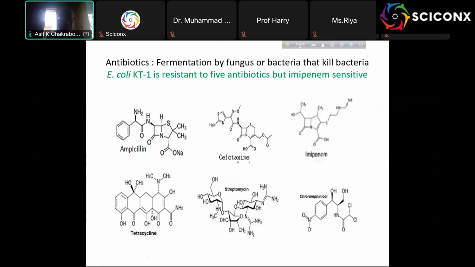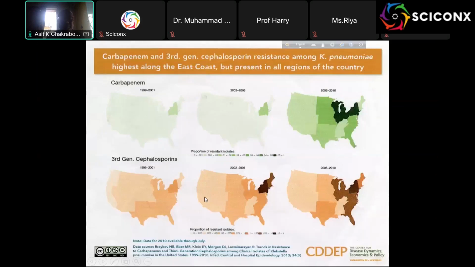And they are now very much useless because inactivating genes are developed in the plasmids of bacteria. We always find some US statistics. This is a very old slide, 10 years old, and we see that in the New York area carbapenem-resistant bacteria prevail, and also cephalosporin resistance is more, because it is third generation, which appeared early. And ampicillin and amoxicillin are essentially 95% resistant. So people are not talking about that.